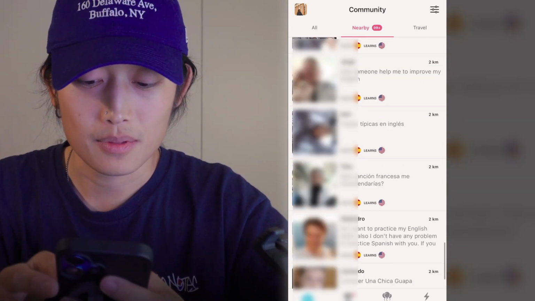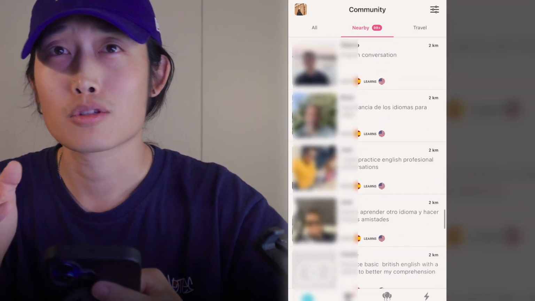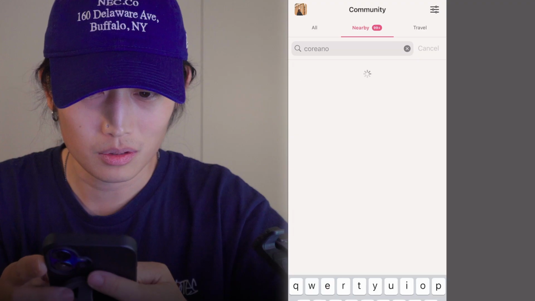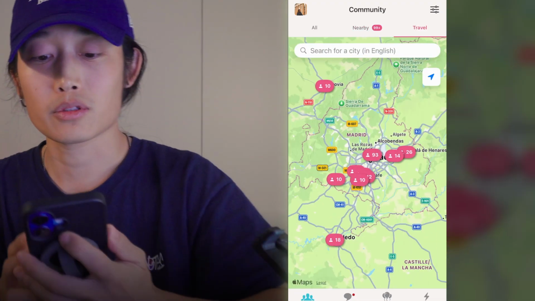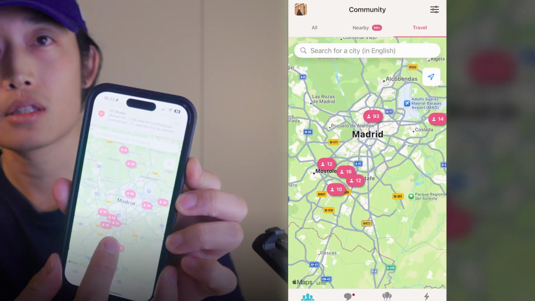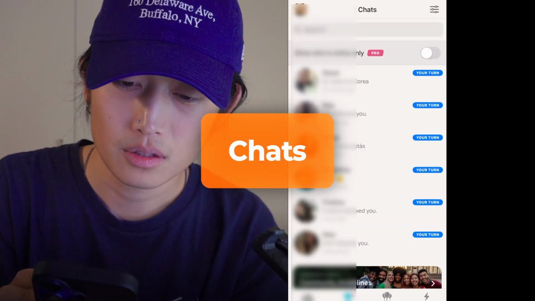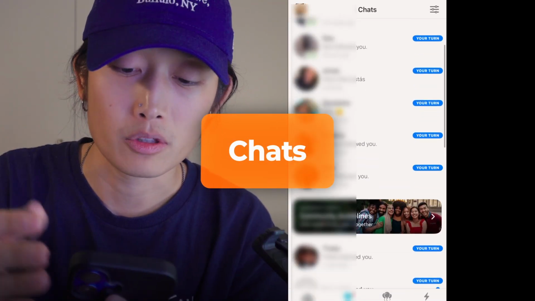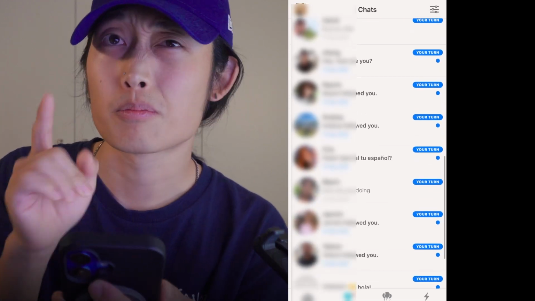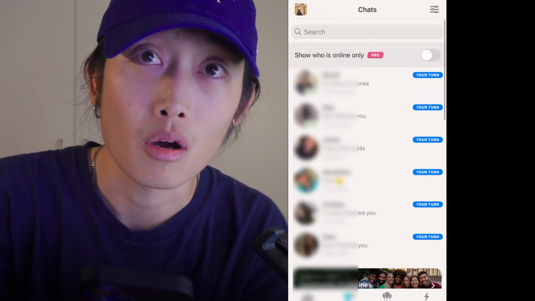On the nearby tab, I'm going to find if anyone's learning Korean here. Again, Coreano, no results. Travel tab. On the travel tab, you can see where these people are located. And here on the chat menu, there are many people who messaged me first. And here, it's a pro feature. And you can see who's online only.